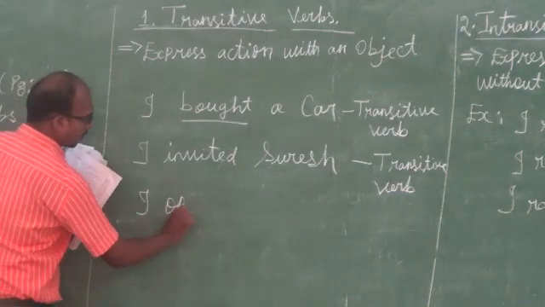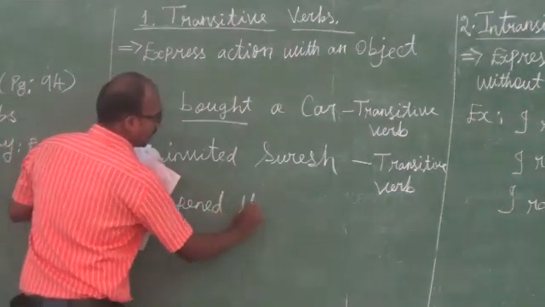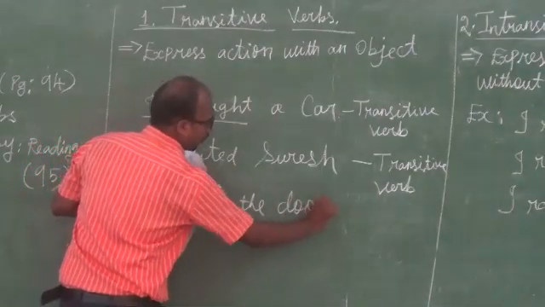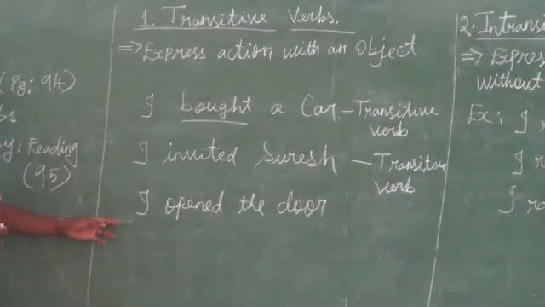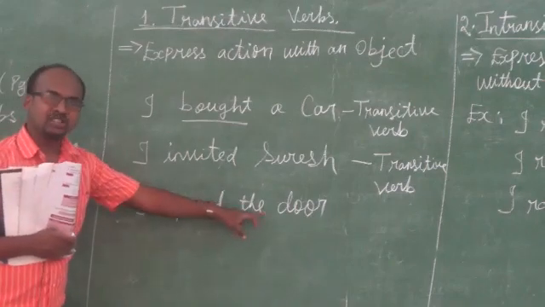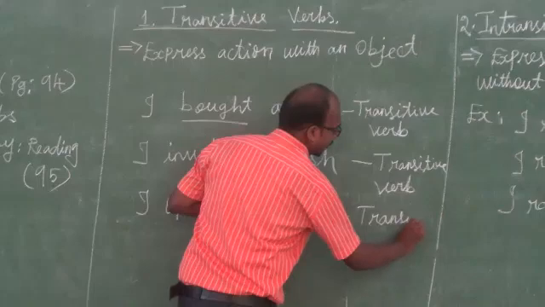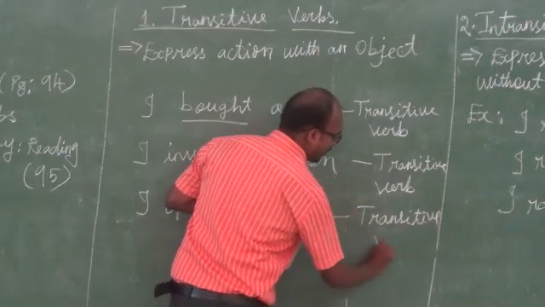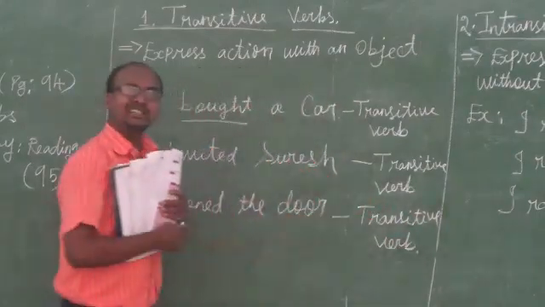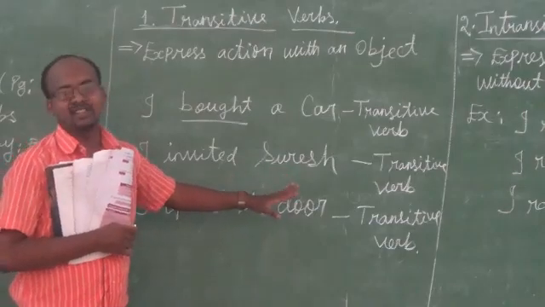Next. I open the door. I is the subject, open is the verb, the door is the object. So this is also a transitive verb. So transitive verbs are over. Hope you understand very well.